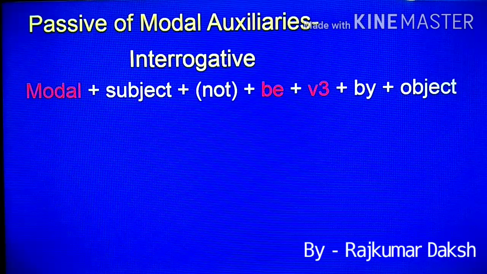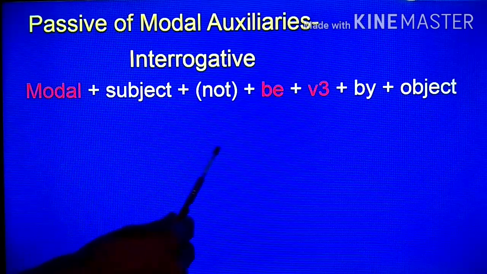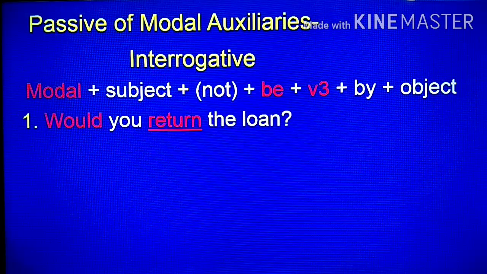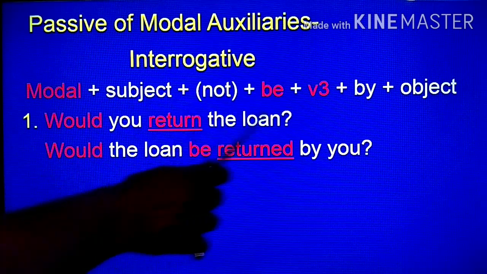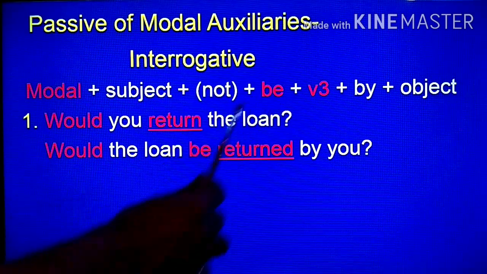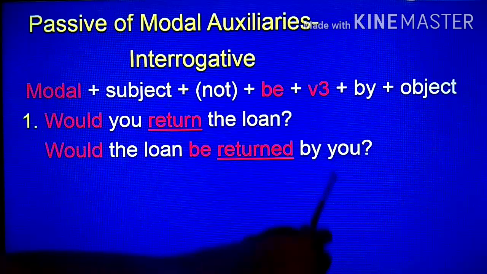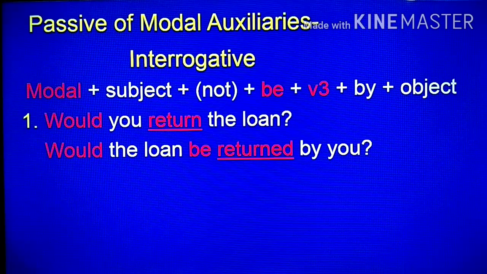Interrogative: modal auxiliary, subject, not if the sentence is negative, be, third form, by plus object. Now sentence: would you return the loan? In this sentence, would. Passive: first of all modal, would, subject, the loan, not, no, be, third form, returned by you. Would the loan be returned by you?